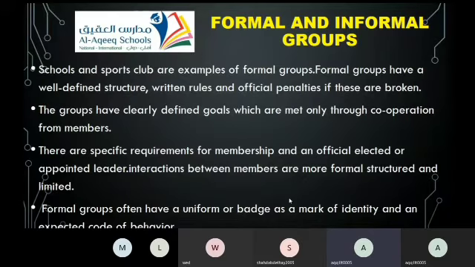Formal groups often have a uniform or badge as a mark, like the school, for example. We have a uniform inside the school, and we have a badge for the school. Usually the uniform has it. Girls, is it clear? Yes.